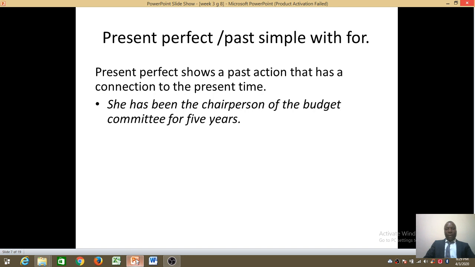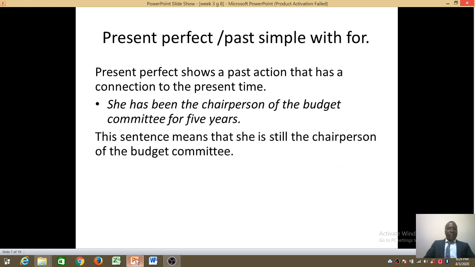Now this one, in simple terms, what it means is that this person is still the chairperson of the budget committee. She was, and she is still the chairperson of the budget committee. But what about this one? He was the governor of Wajale for 2 years.